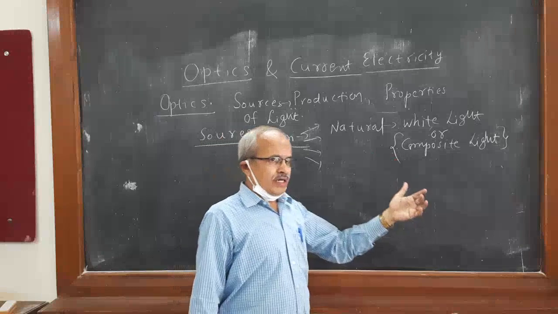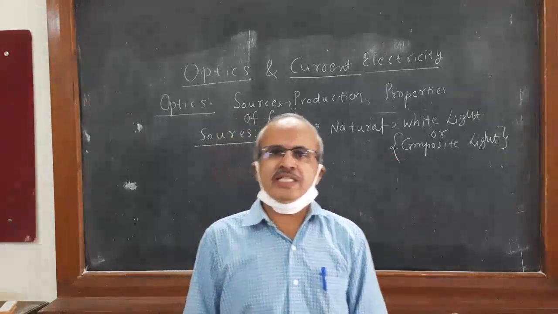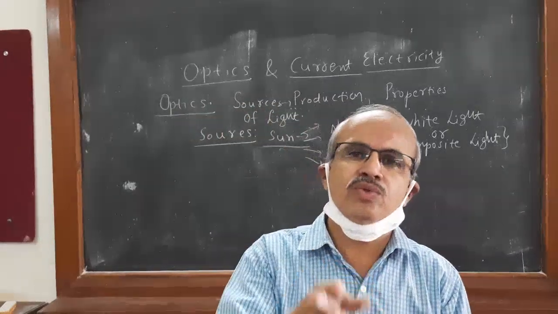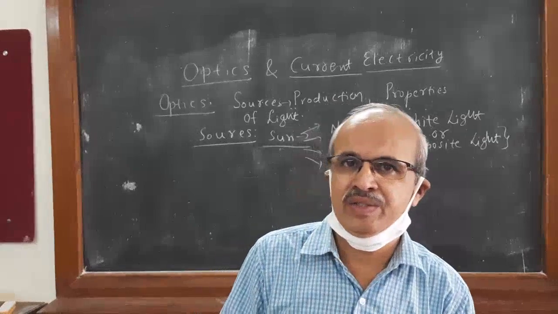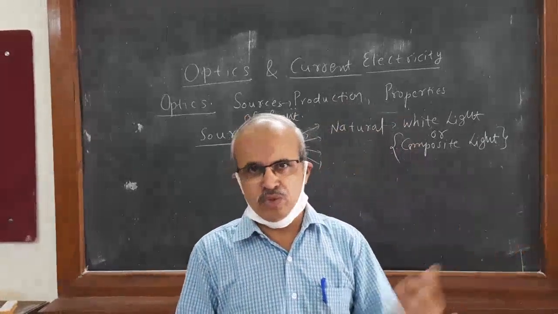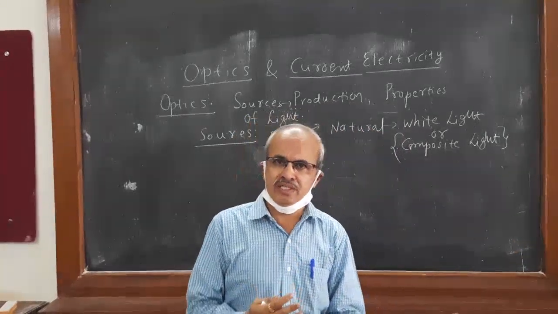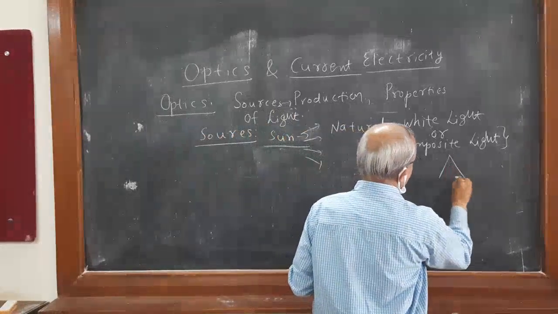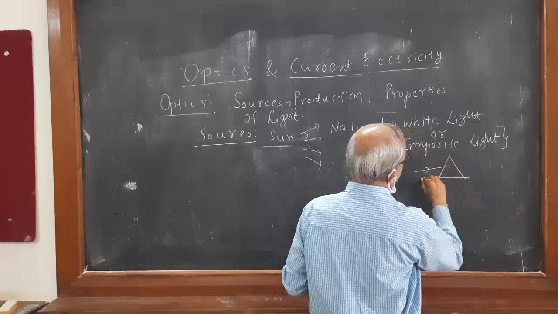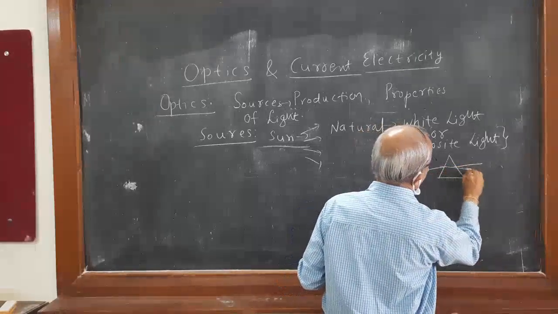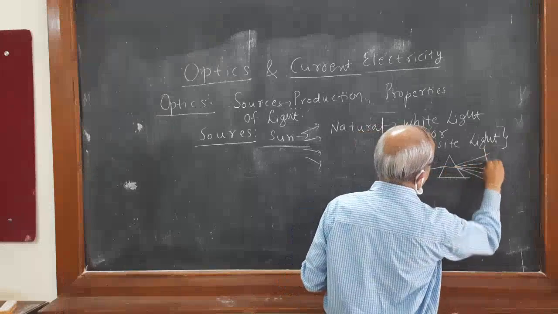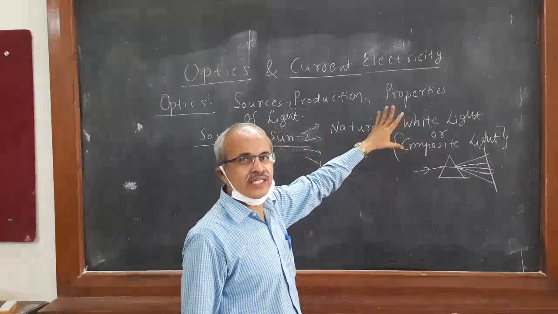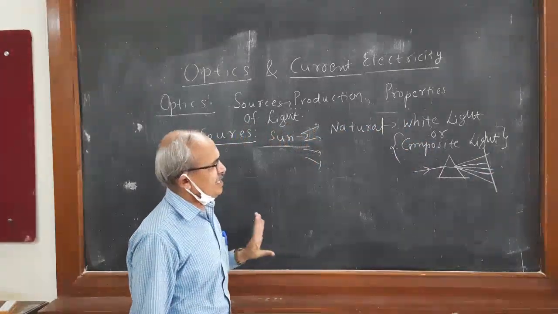In the laboratory also we can produce a spectrum by passing the white light through a prism. That all of you know very well. Already you might have done some experiments using a spectrometer. In that spectrometer experiment, you are using a prism, and the beam of composite light passes through the prism and you get a spectrum, a band of colors, on the screen. So that is composite light or white light, which is naturally available.